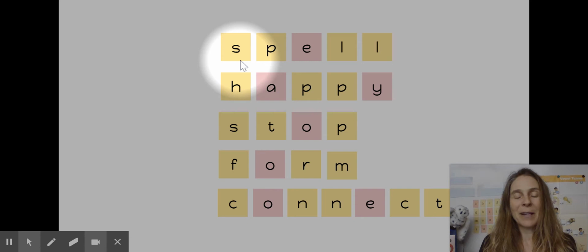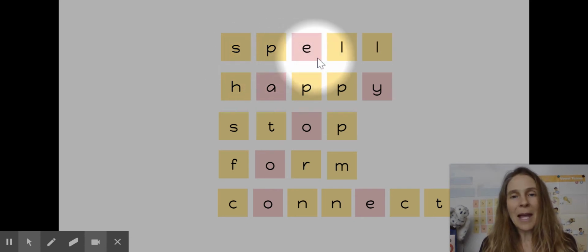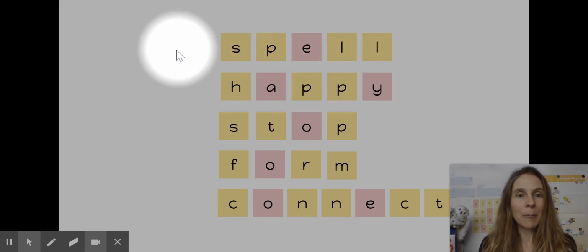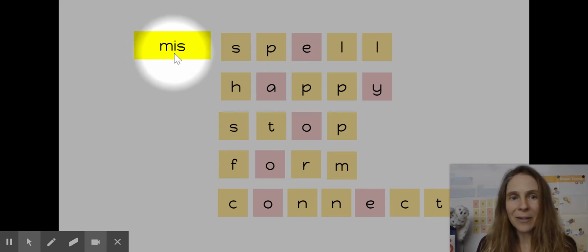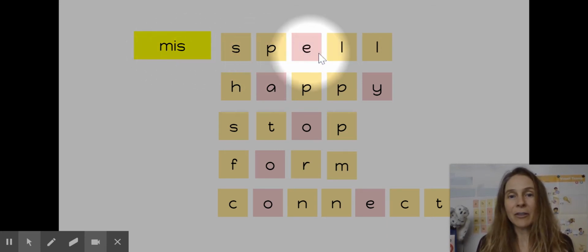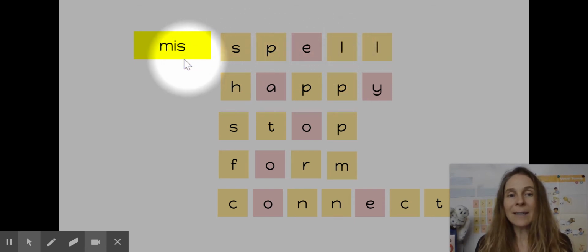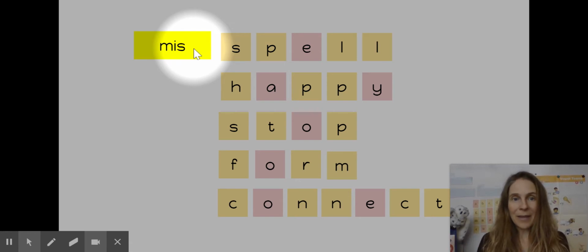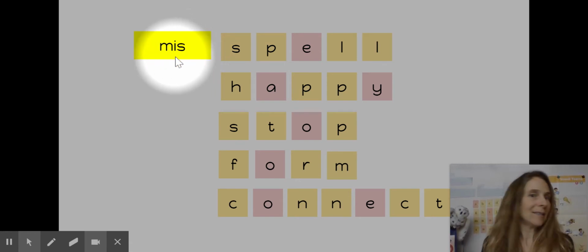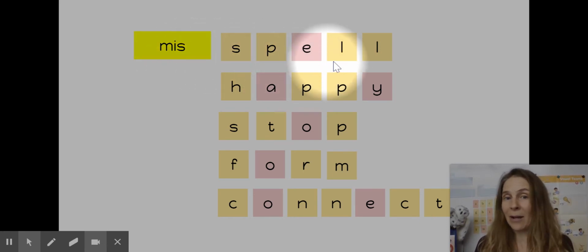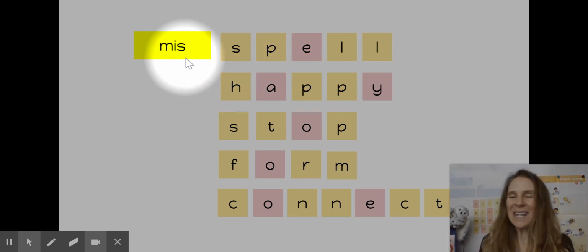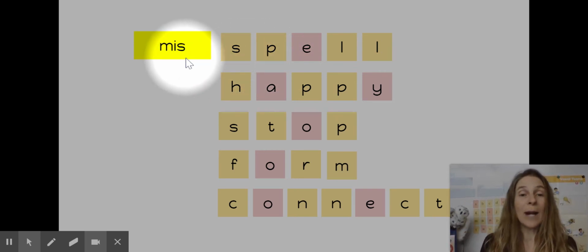Here's my first word. My first word is spell. Now, what happens if I put a prefix in front of spell? What if I put the prefix miss in front of spell? Now my word is misspell. If I misspell something, that means I did not spell it correctly. So it's the opposite of spell. It means I spelled it incorrectly. I did not spell it right.